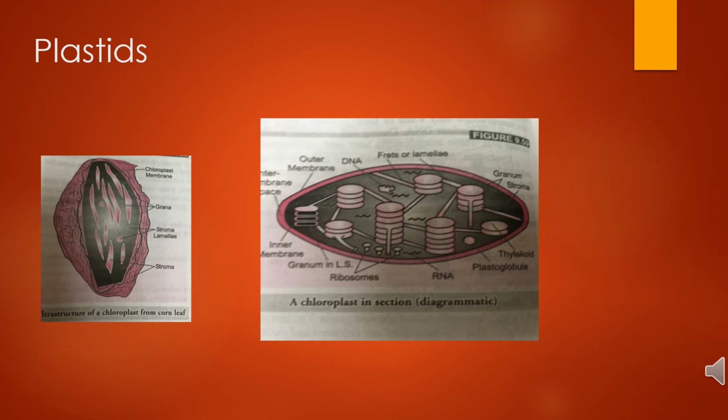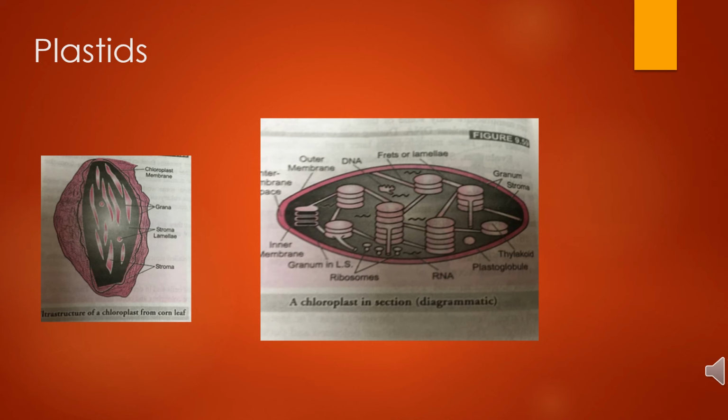Inside the inner membrane is the matrix, a colorless, granular, colloidal ground substance called stroma. It contains proteins, lipids, 70S ribosomes, and a small circular double-helical DNA molecule.